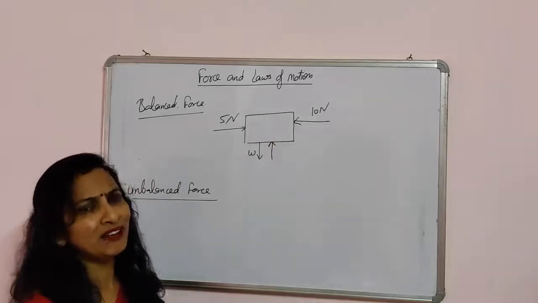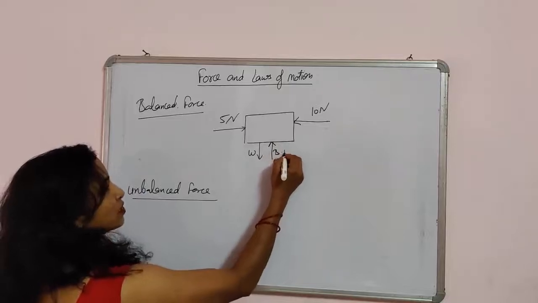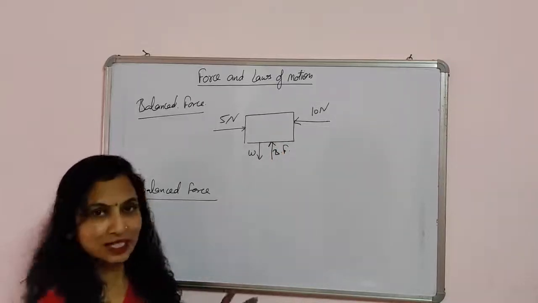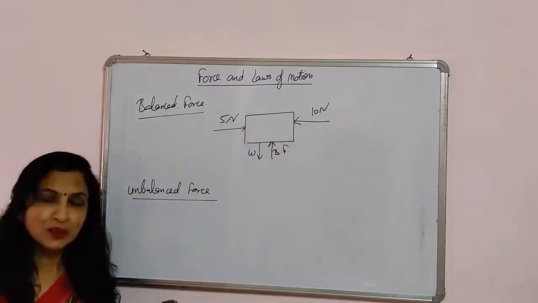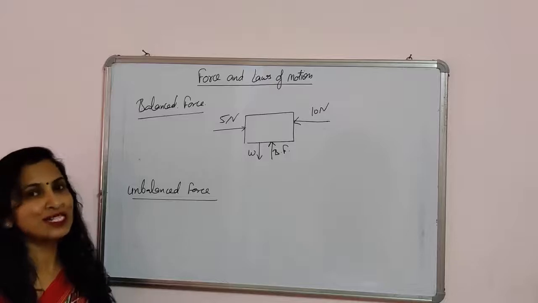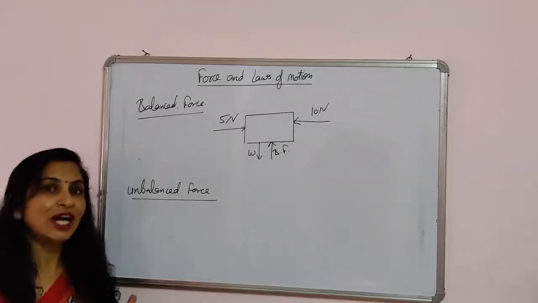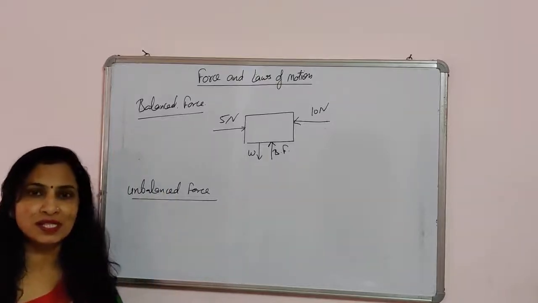I will explain normal force in the 3rd chapter. But these forces are equal to one another, so they cancel out each other. Now in these cases, these 2 forces are not equal, so they do not cancel out each other. So the object starts moving.